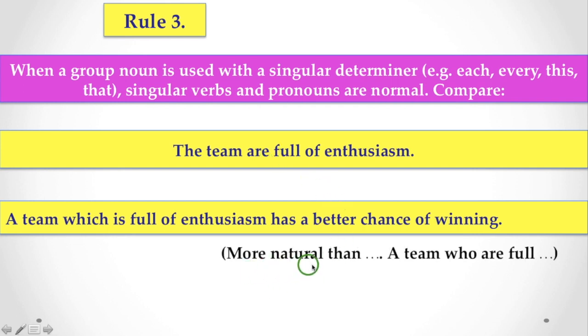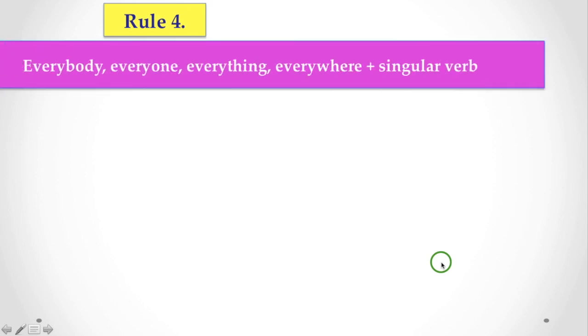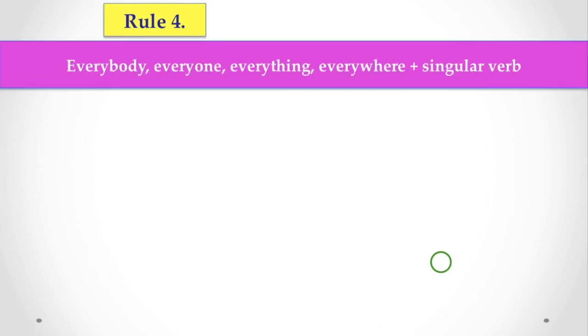Here more natural than a team who are full. We can't use that thing. Now I am talking about rule 4. This is another important rule here. Everybody, everyone, everything, everywhere. If you find this word, you have to use singular verb.